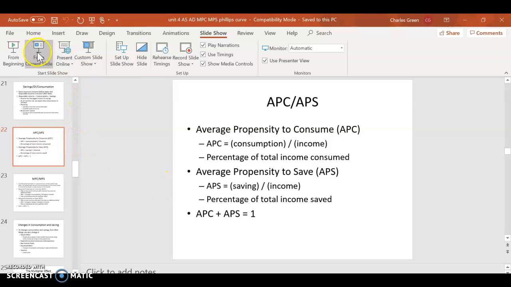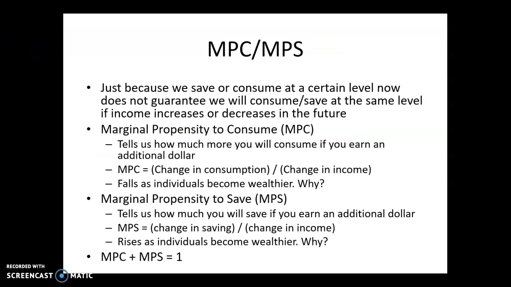All right. Now, let's talk about the next terms we need to know: marginal propensity to consume and marginal propensity to save. Understand something: just because we save or consume at a certain level now doesn't guarantee that we're going to save or consume at that same level as our income rises or decreases. As your income rises, you're going to save a larger percentage of your income, and you're going to consume a smaller percentage of it.